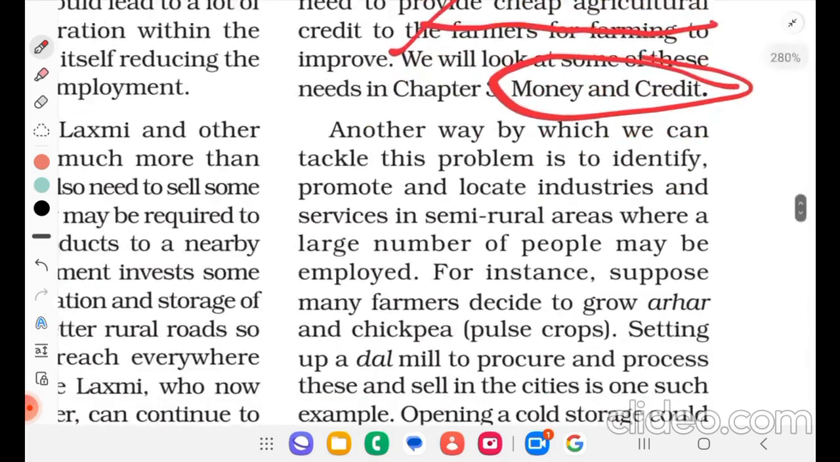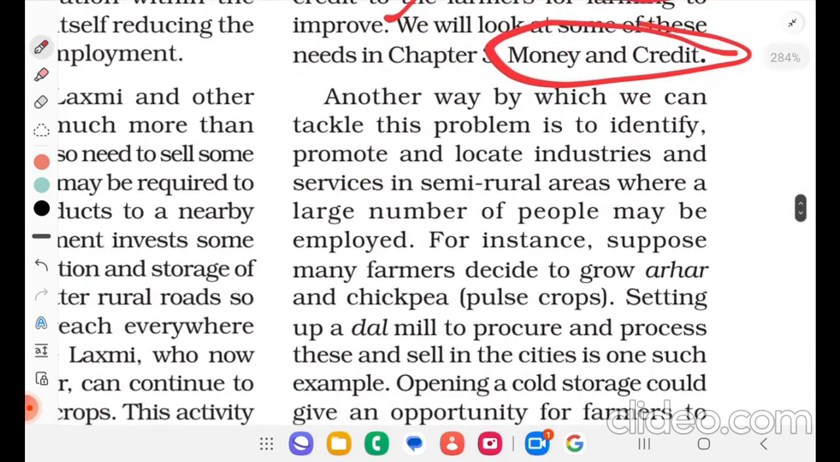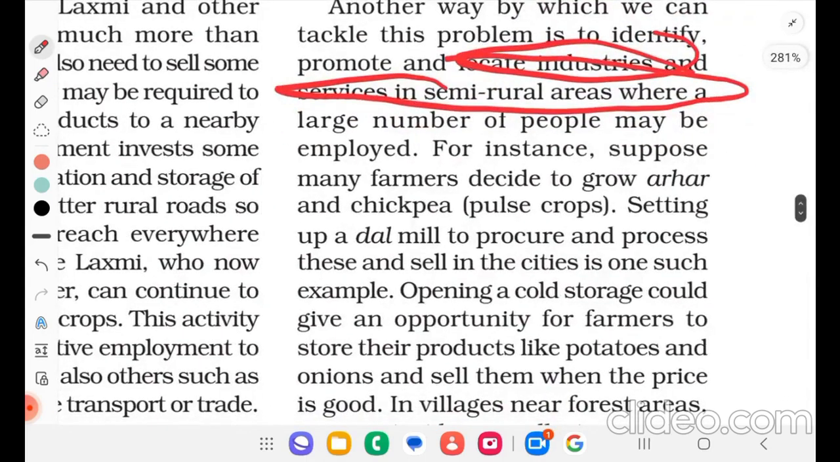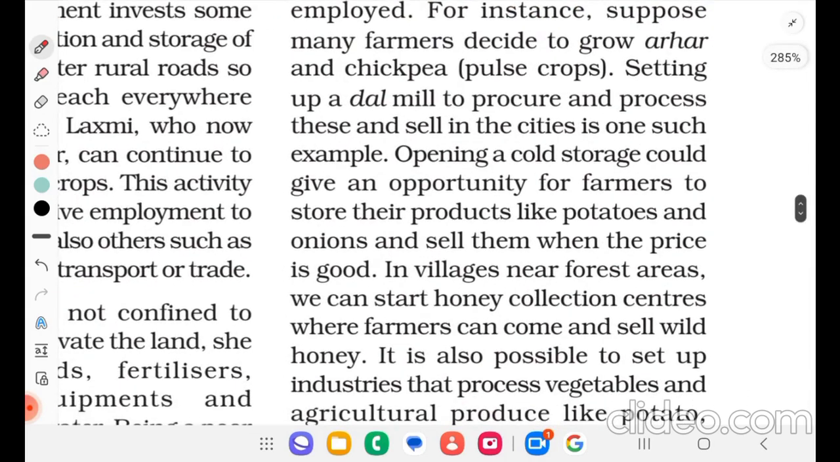Another way by which we can tackle this problem is to identify, promote and locate industries and services in semi-rural areas where a large number of people may be employed. For instance, suppose many farmers decide to grow arhar and chickpea pulse crops, setting up a dal mill to procure and process these and sell in the cities is one such example. Opening a cold storage could give an opportunity for the farmers to store their products like potatoes and onions and sell them when the price is good.